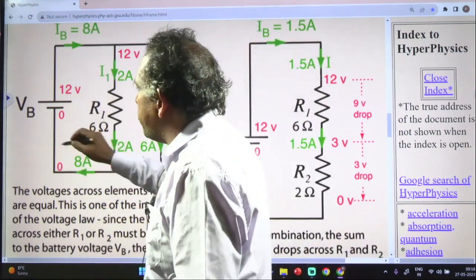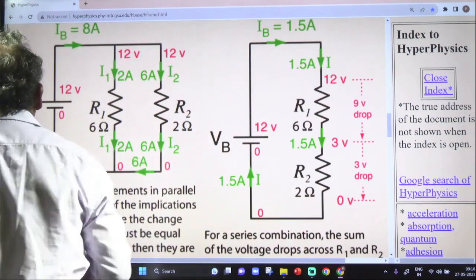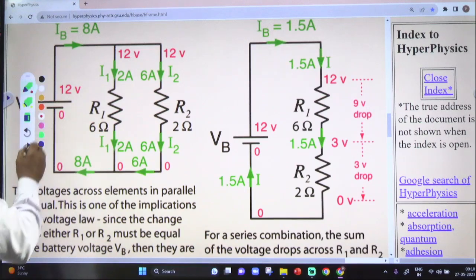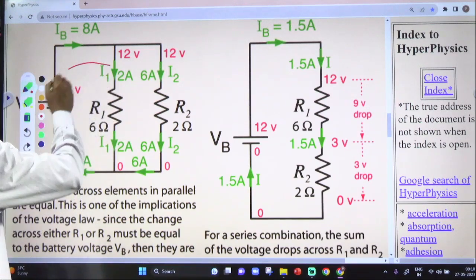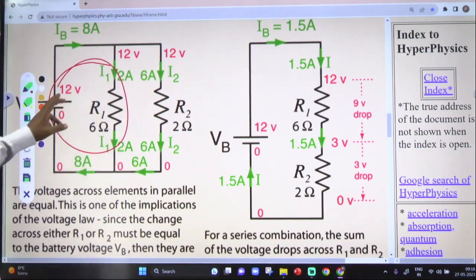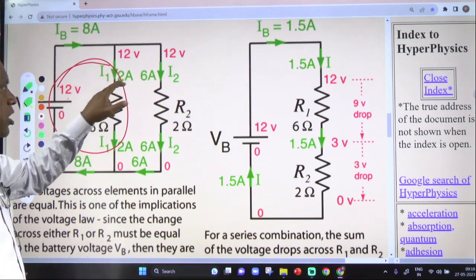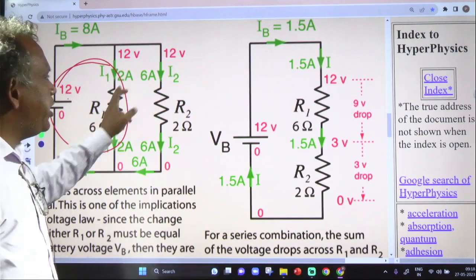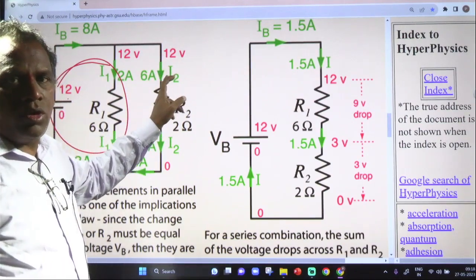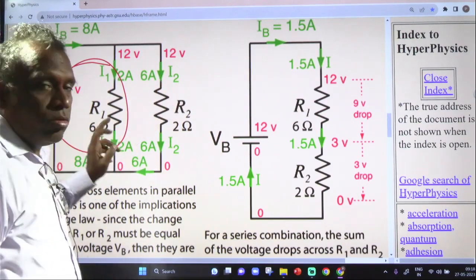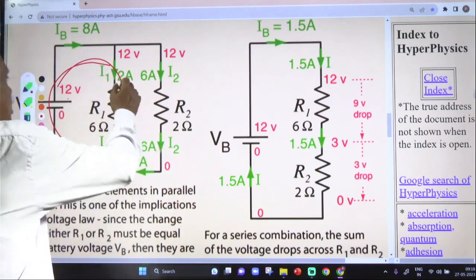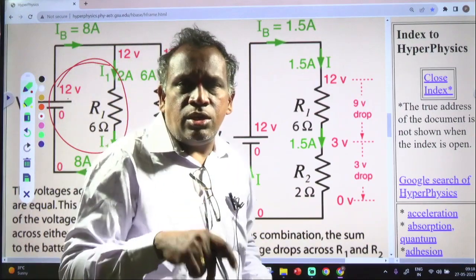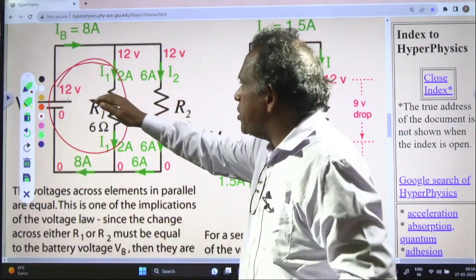In the first loop, if you apply the voltage law, 12 volts minus the voltage across this resistance, which is current into resistance. The current is 2 amperes and the resistance is 6 ohms. It means 2 into 6, 12. 12 minus 12 becomes 0. The algebraic sum of all voltages in a loop is equal to 0.